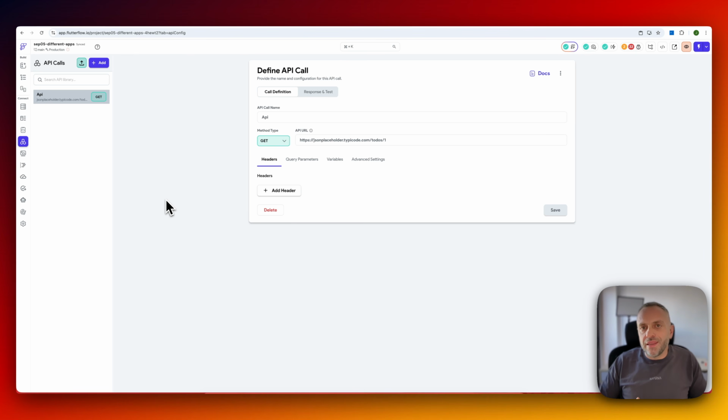FlutterFlow is a tool that allows you to build pretty much any kind of app that you want. It's all about taking the kind of problem that you're looking to solve, translating it into screens, figuring out the logic, figuring out the database, and I recommend just using Supabase unless you have another reason not to, and then figuring out the integration to third-party systems. And that's pretty much it.